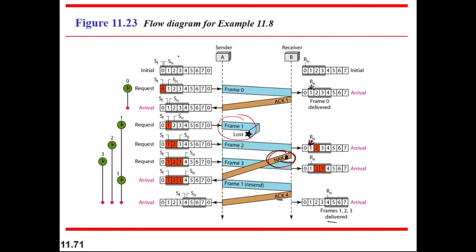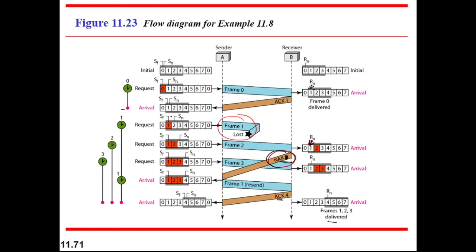At first, this is the initial number. So Sf and Sn are indicating the first value. Frame 0 is accepted. When 0 is accepted, then the acknowledgement is received by the sender. When this acknowledgement is received, then the timer should be off. See, here is the small timer. So the timer is off here, the sending window should be shifted here, and the receiving window can also shift to the next locations.